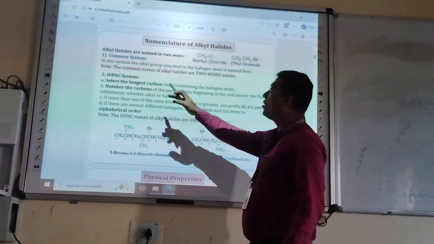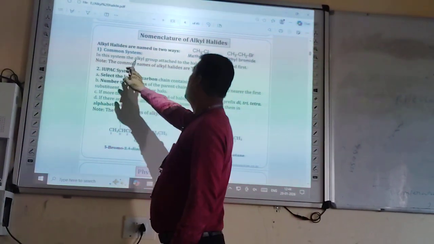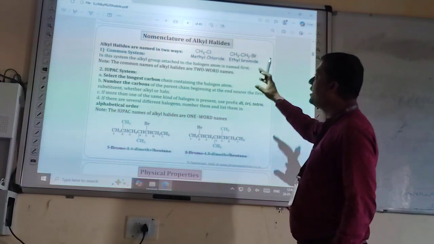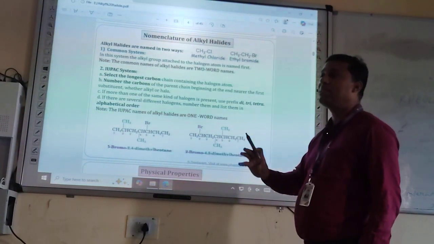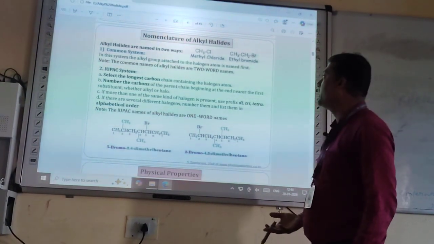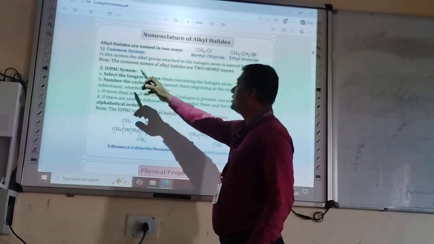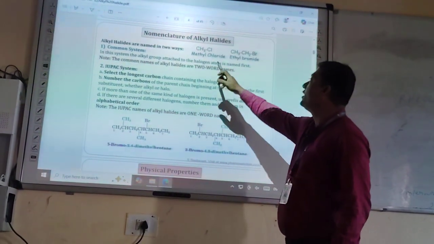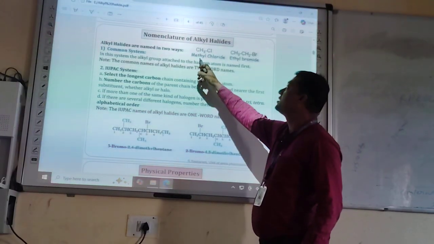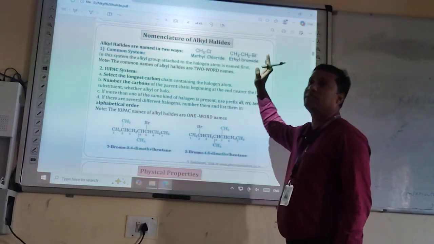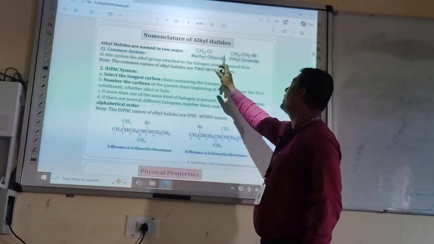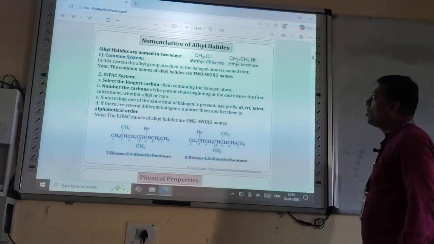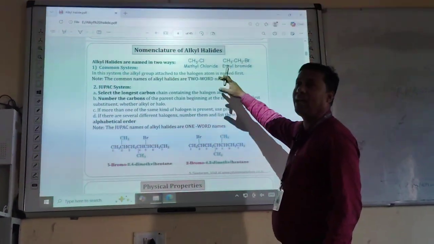In the common system, the alkyl group attached to the halogen atom is named first, then the halogen atom. Note, the common names of alkyl halides are two-word names. Methyl chloride, ethyl bromide. This is the way of naming the common names of alkyl halides.